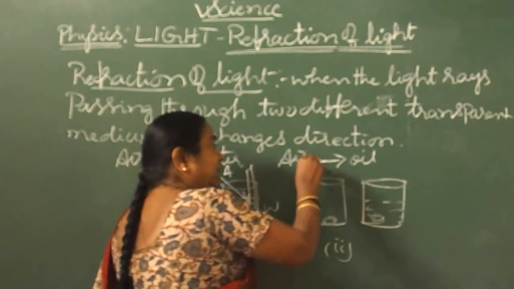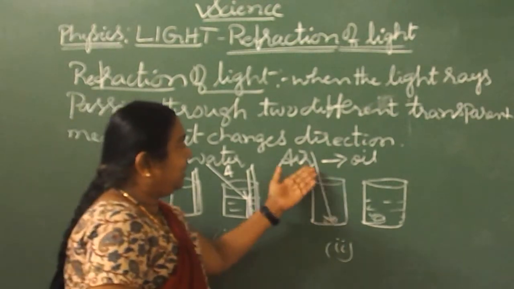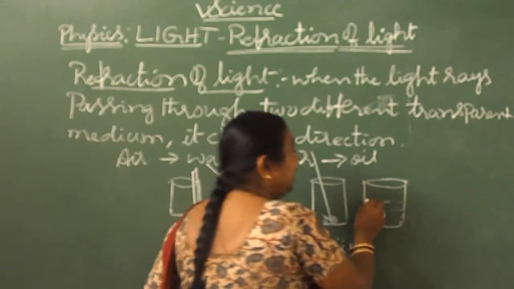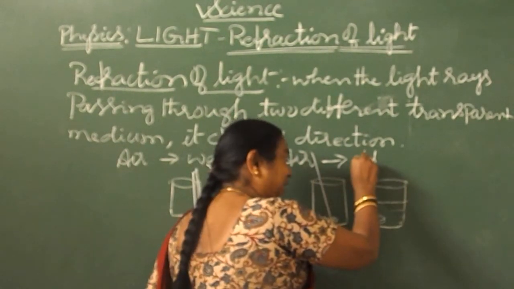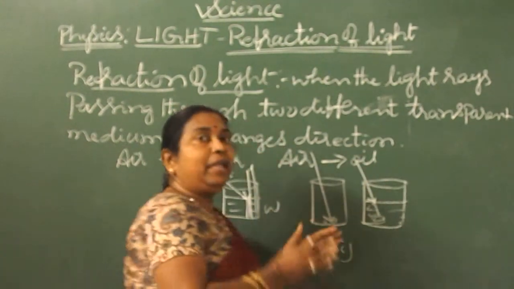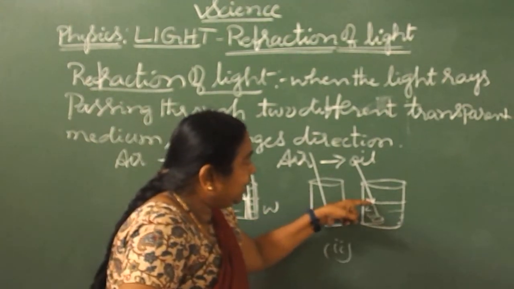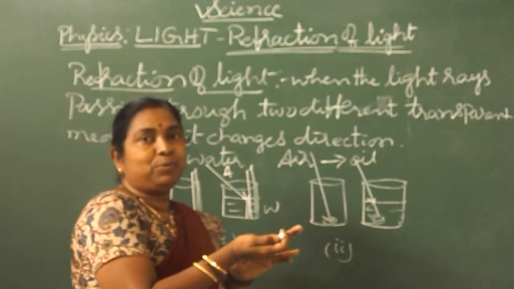Because if the light rays are entering through the hollow glass, the air medium is there, so no change in direction. Whereas in a half-filled water beaker, when the light rays enter, the air medium and the denser medium separate. So for that reason, the light rays bend and the coins look a little higher.